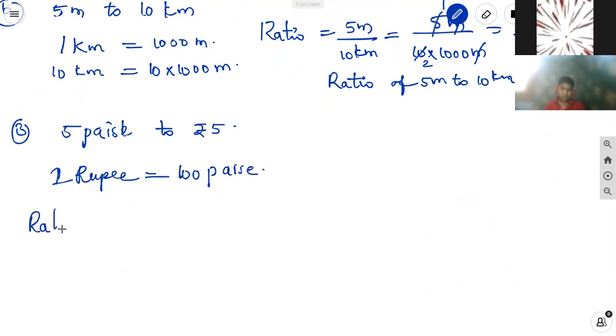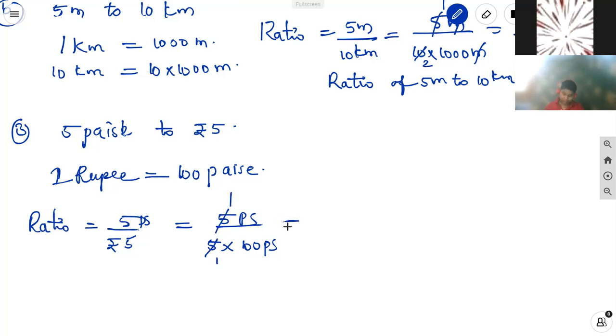So the ratio between 50 paise and 5 rupees is equal to 50 paise by 5 into 100 paise. 5 ones are 5, 5 tens are 50, 10 ones are 10, 10 tens are 100. It is equal to 1 by 10.